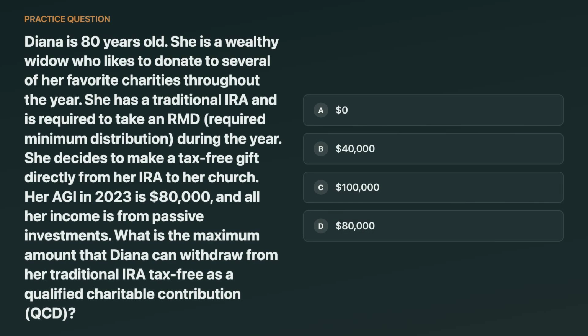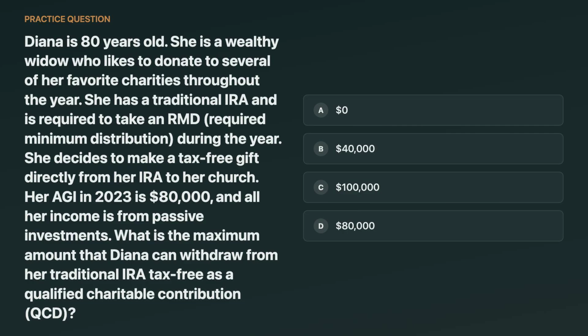Diana is 80, a wealthy widow with a traditional IRA and an RMD due this year. She makes a tax-free gift directly from her IRA to her church as a qualified charitable distribution. Her AGI is $80,000. What is the maximum amount she can withdraw tax-free as a QCD? 0, 40,000, 100,000, or 80,000? Think about the annual QCD cap.